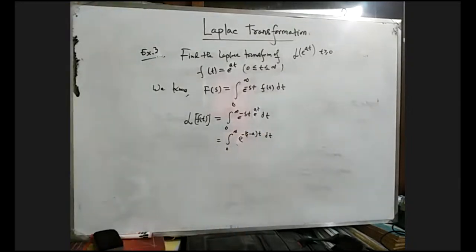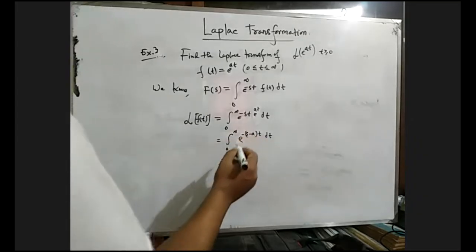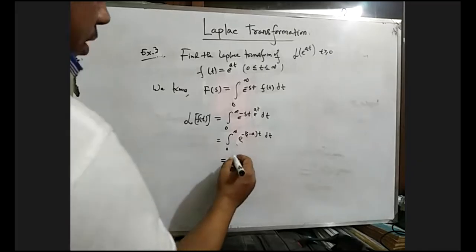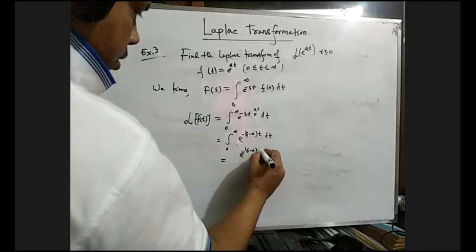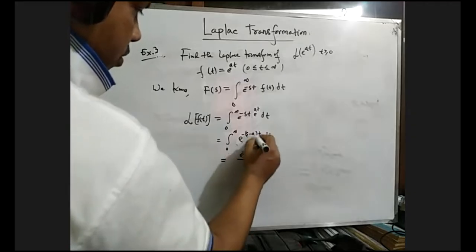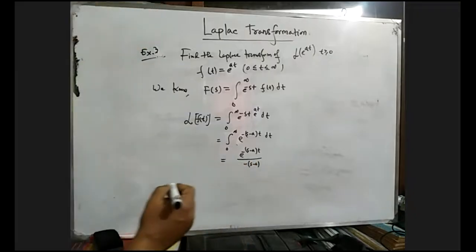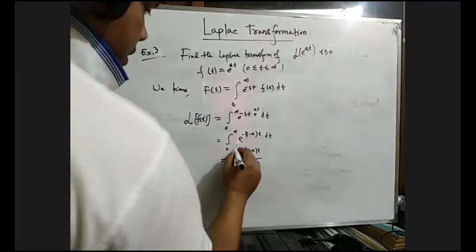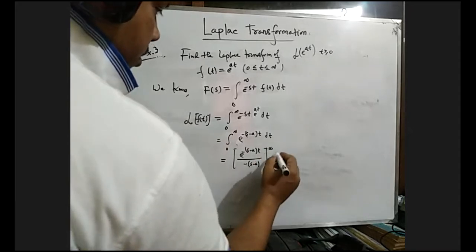So this term can be written like this, minus s minus a, t. Now using the formula for e to the power x, e to the power x divided by the coefficient of t. Now putting the upper limit and lower limit.